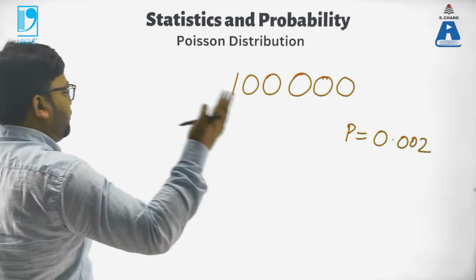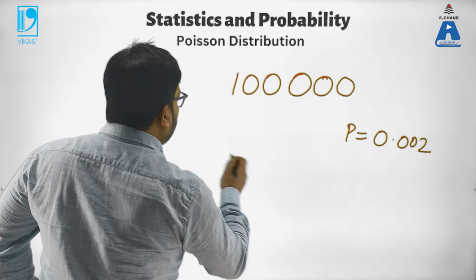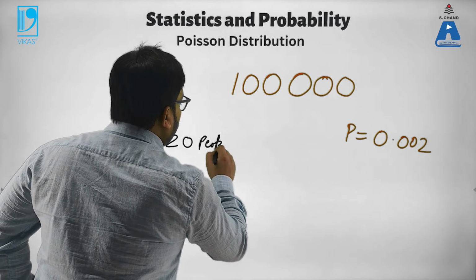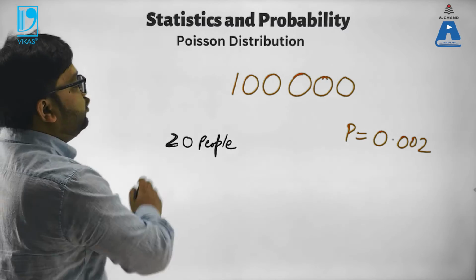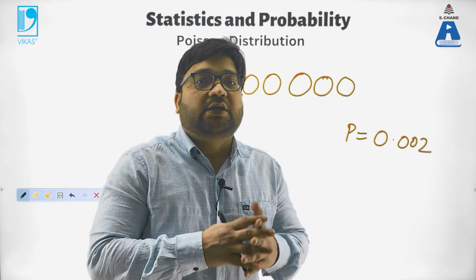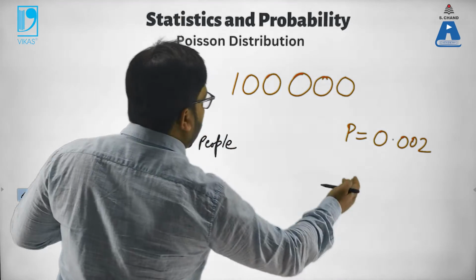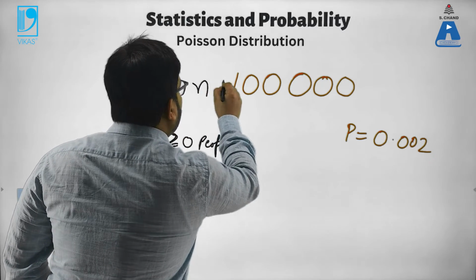Suppose someone says, what is the probability that exactly 20 people will faint due to the extra heat? Now if I use the binomial distribution, it is going to be something like this. This becomes my n.